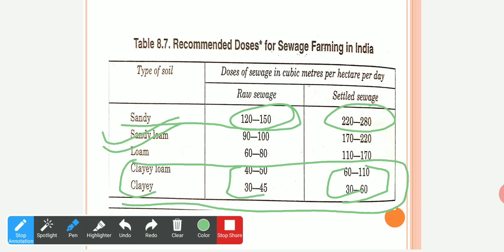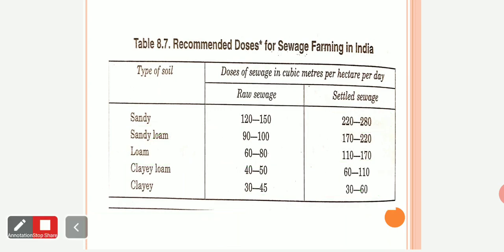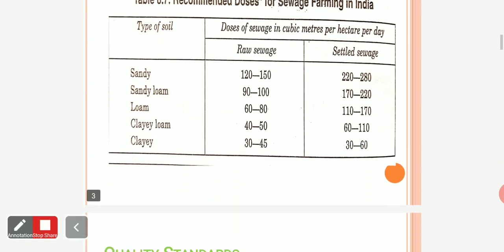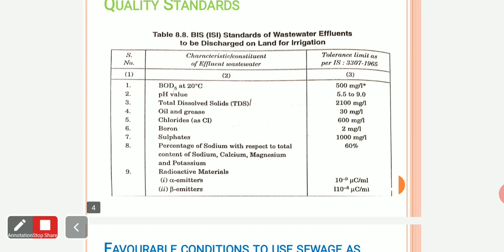Now the Bureau of Indian Standards has given some tables for the tolerance limits, like BOD and pH, what these values in sewage should be before disposing it in water, or you can say before disposing it in the field. See here, these are the Bureau of Indian Standards for wastewater effluents to be discharged on land for irrigation.